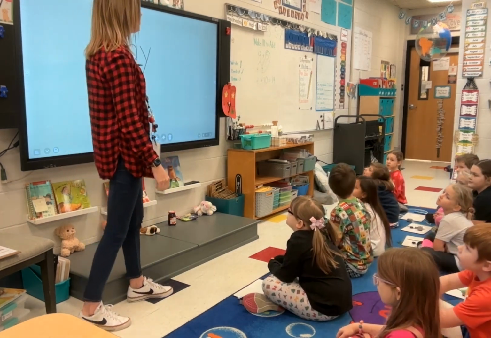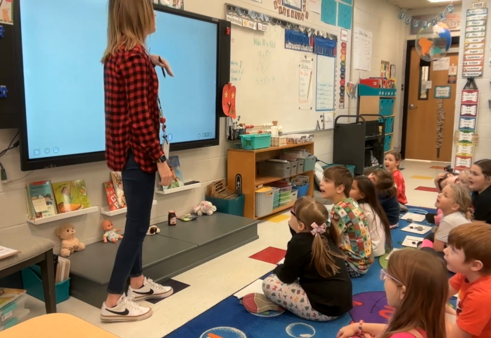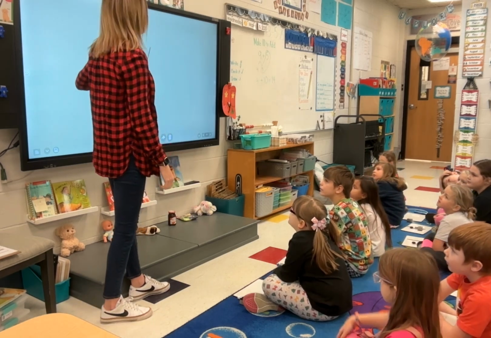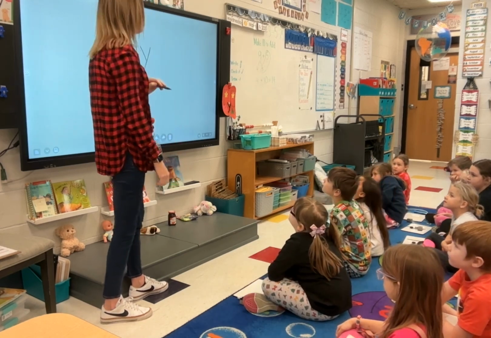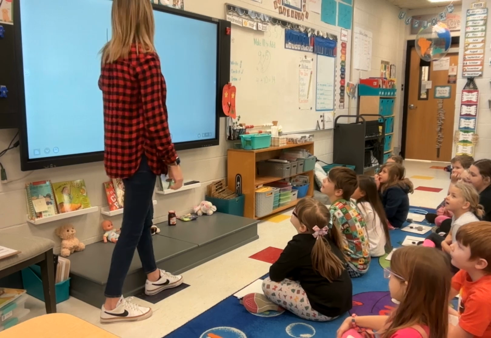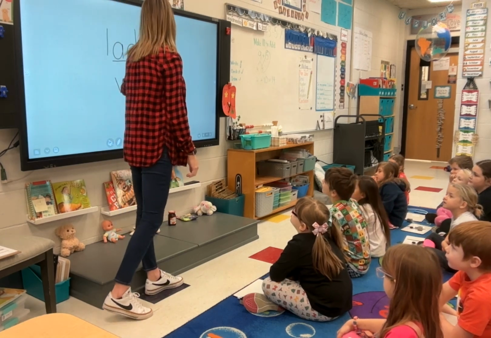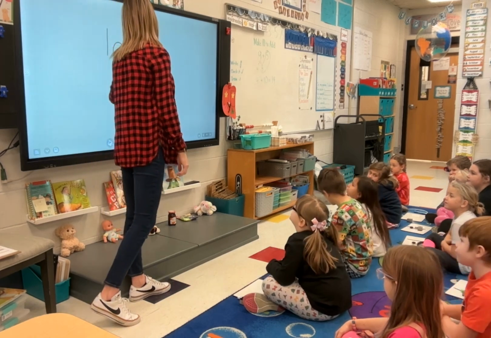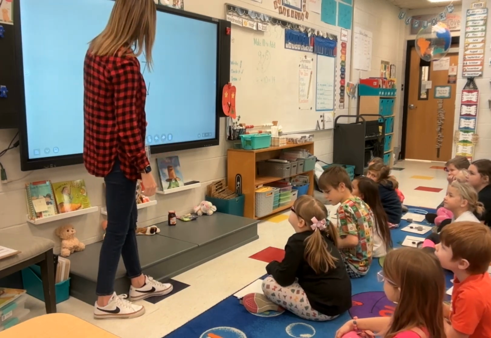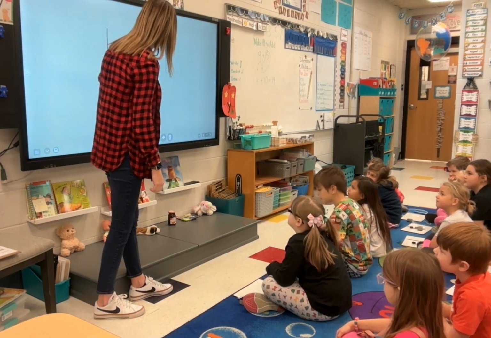So first, we're going to look for our first two vowels. What's the first vowel, everybody? A. We're going to underline and label. What's our next vowel? Y. We're going to underline and label. Next, I need to build a bridge. Very good. We have one consonant on our bridge, so we're going to underline and label.